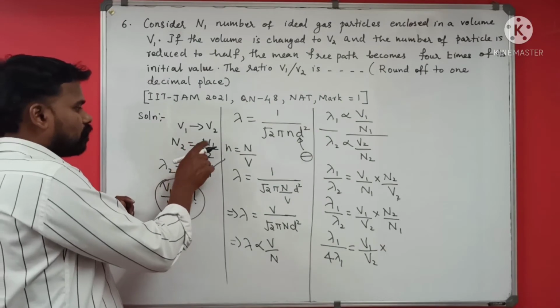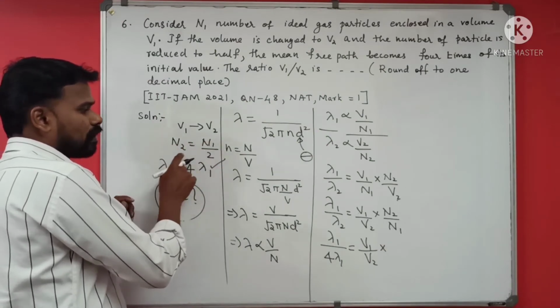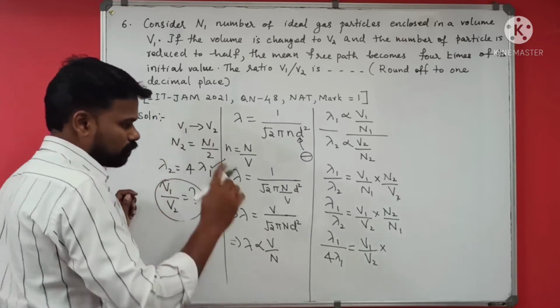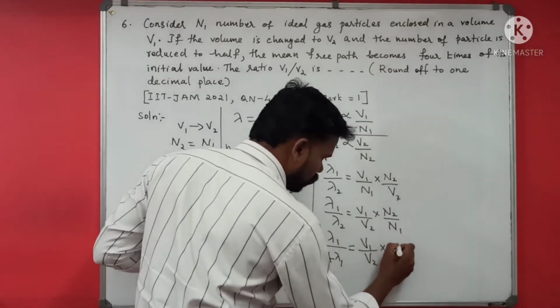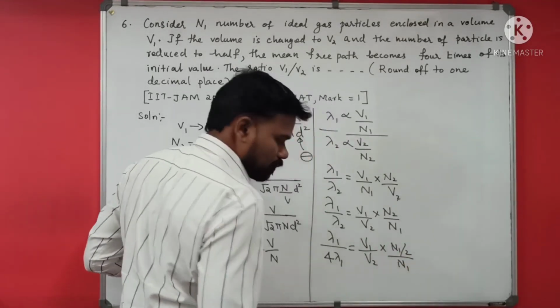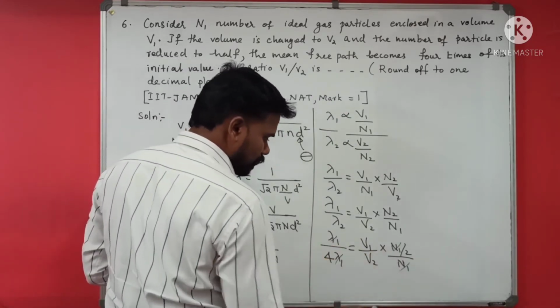N2 by N1, what is it? From this equation N2 by N1 is half, or you can write N2 is N1 by 2. So here it is N1 by 2 divided by N1. If you simplify this, lambda 1 cancels, N1 cancels.